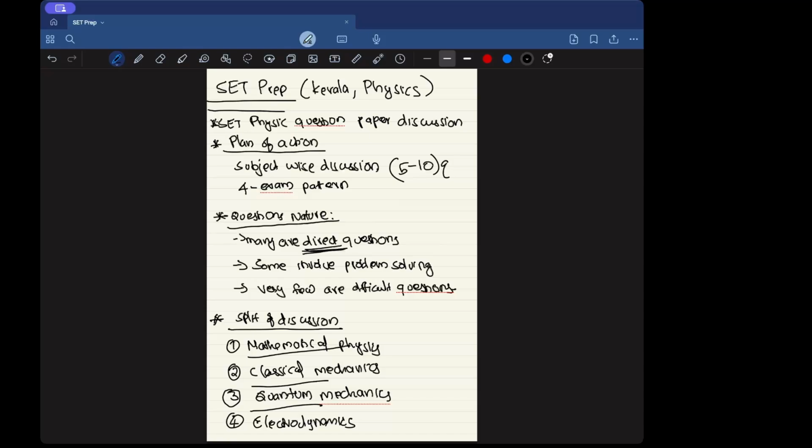Here we will discuss Kerala SET Physics exam previous year questions. Our plan is a subject-based discussion. We will take four previous year question papers at once and discuss questions from the same subject at a time. This way we will be able to concentrate on one subject thoroughly and then shift to the next subject. That will help you understand the concepts thoroughly. That's our aim.